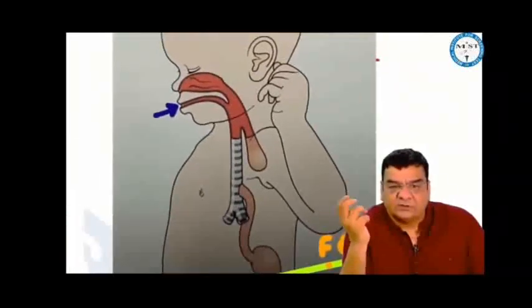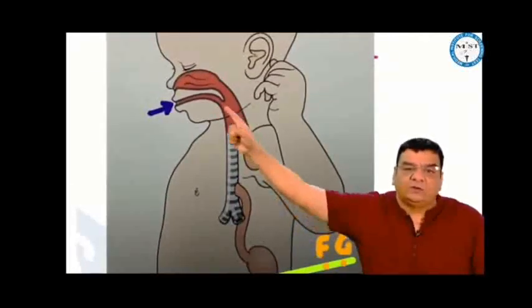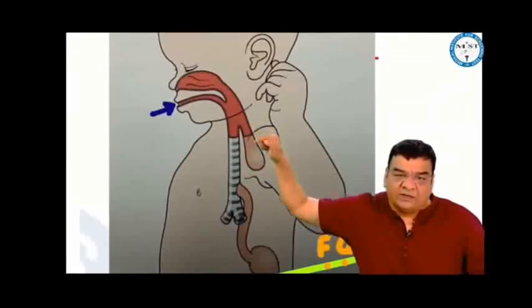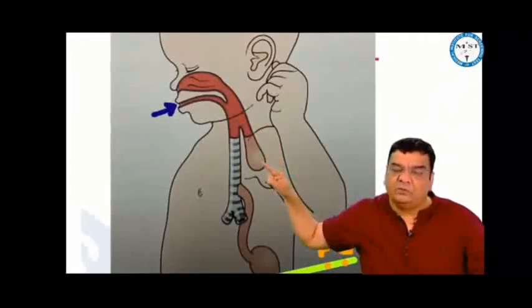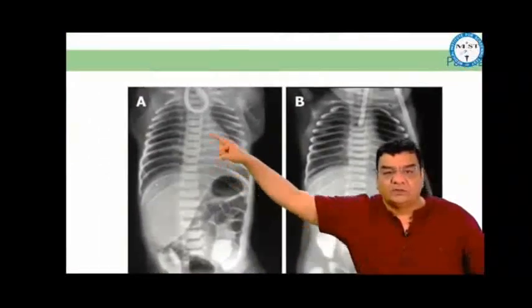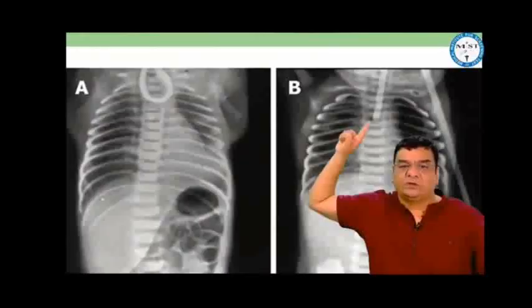How do these esophageal atresias present to us? Immediately after birth, you will find continuous pouring of saliva or frothing of saliva from the mouth. High risk of aspiration, pulmonary complications. On initial bedside evaluation, if you try to pass a nasogastric tube, it will not go beyond 10 centimeters. If you take an X-ray, then you can find coiling of the nasogastric tube in the upper esophagus.